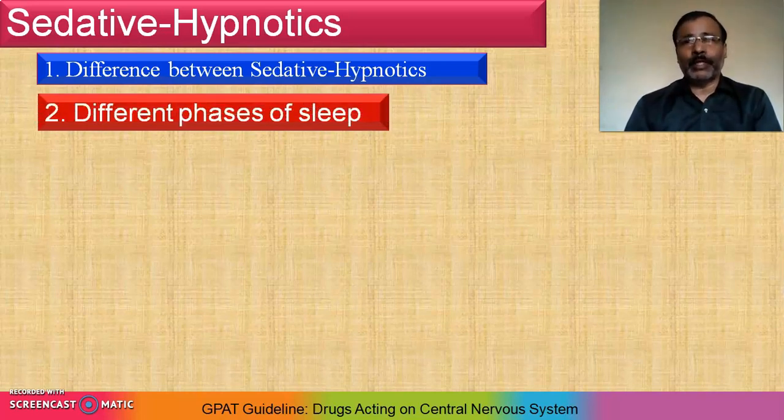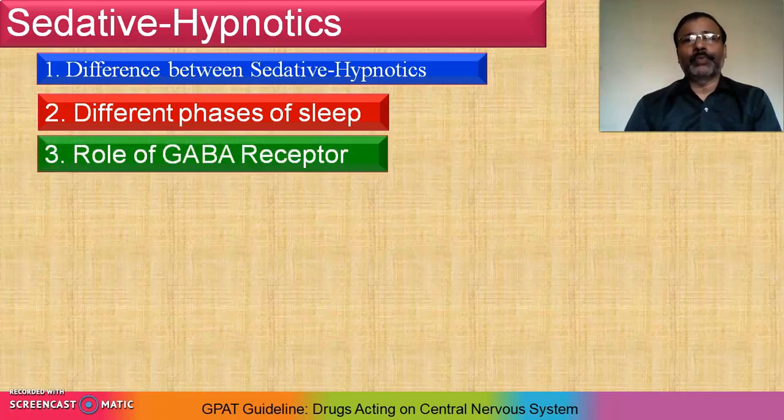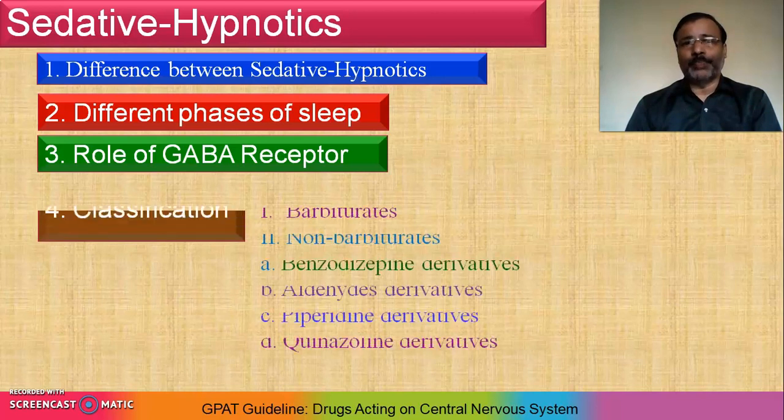Then different phases of sleep. No doubt we are treating sleep, right? We are producing sedation, so we should know the nature of sleep. So there are phase 1, phase 2, phase 3 likewise. So you have to understand the different phases of sleep. Then the role of the GABA receptor, right? So how the GABA receptor plays an important role in the sleeping process, or how the drug is acting on the GABA receptor. So just check out the role of the GABA receptor in sedation.